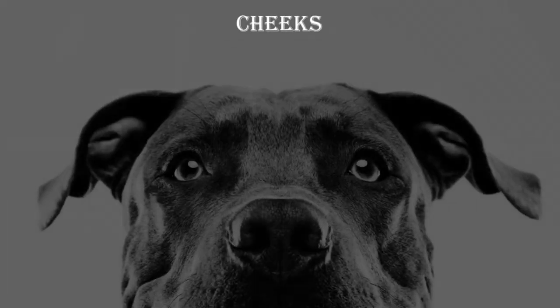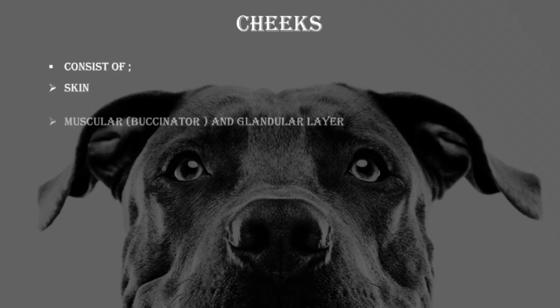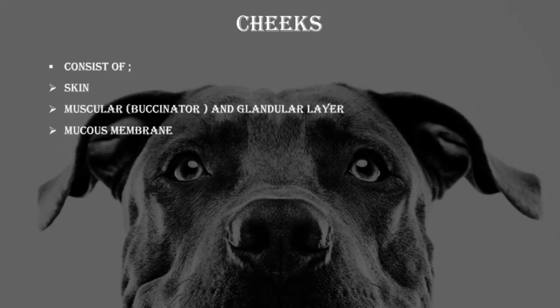Cheek. Cheek forms the lateral wall of mouth cavity and is attached to the alveolar borders of maxilla and mandible. The layers consisting of cheek are skin, muscular and glandular layer, and the mucous membrane. The muscular layer is composed of buccinator muscle.